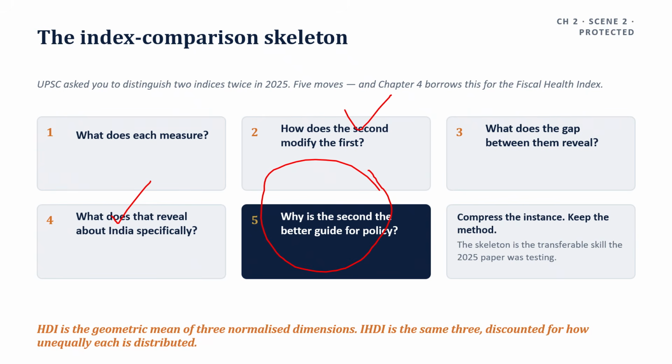We have to work it on the 2025 question. HDI is a summary measure of average achievement across 3 dimensions: long and healthy life, knowledge, and a decent standard of living.